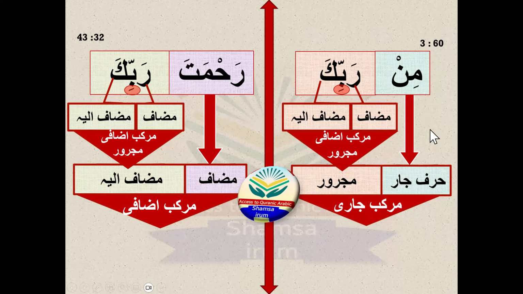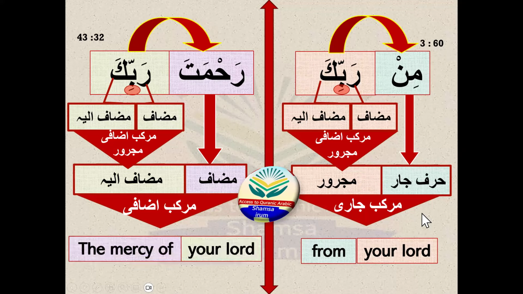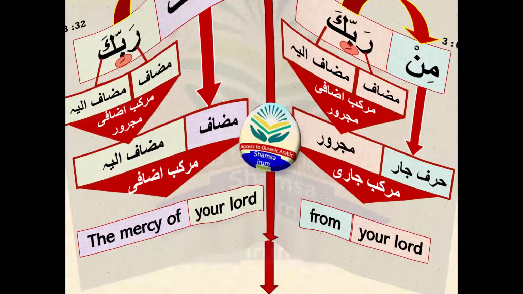Okay, so before moving towards the translation, I will show you with the arrow that this Rabbi is majroor because there is a harfu jar before it. And this Rabbi is majroor because it's mudafun ilay for the rahmata mudaf. Okay, the translation is from your Lord, min rabbika, rahmata rabbika, is the mercy of your Lord. I hope it is easy for you.